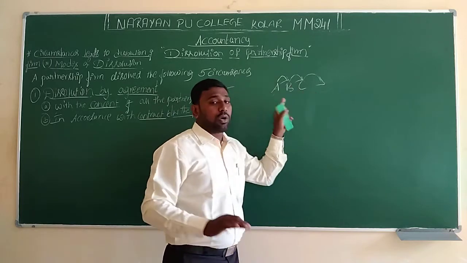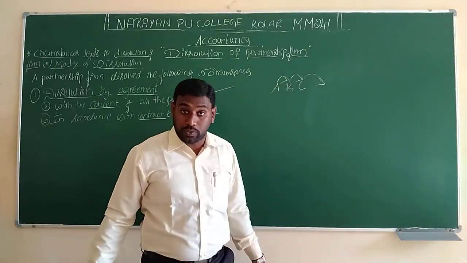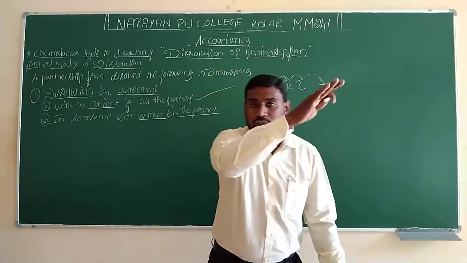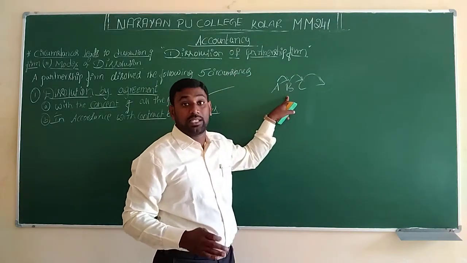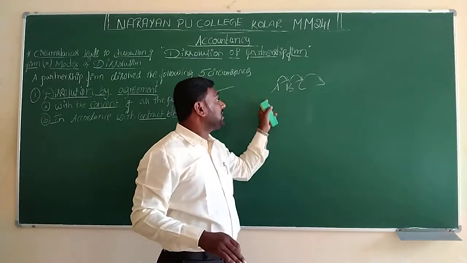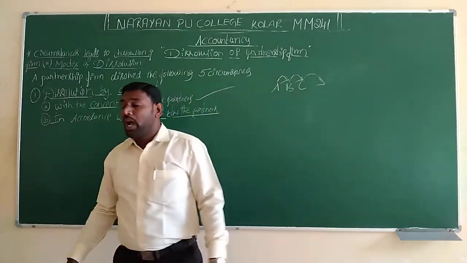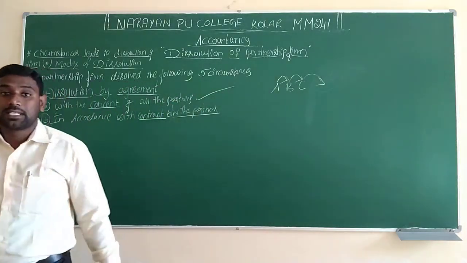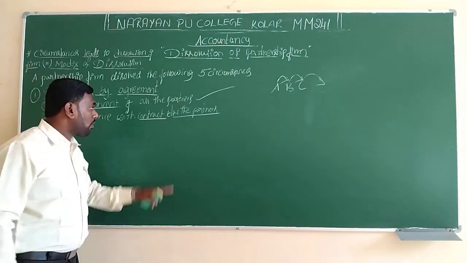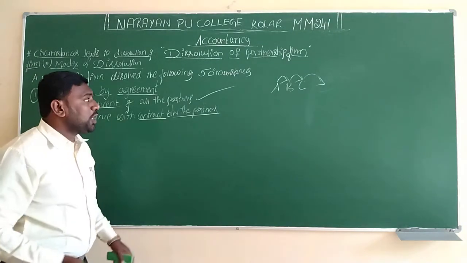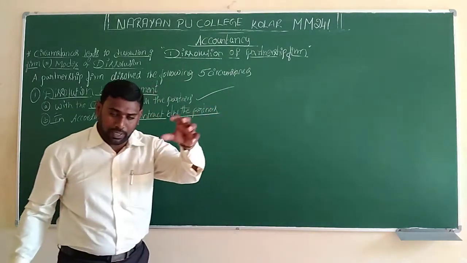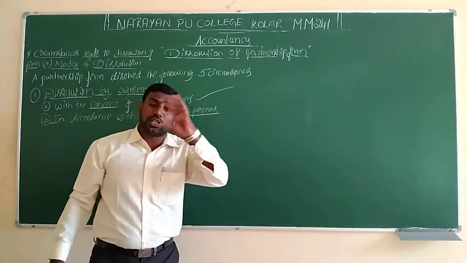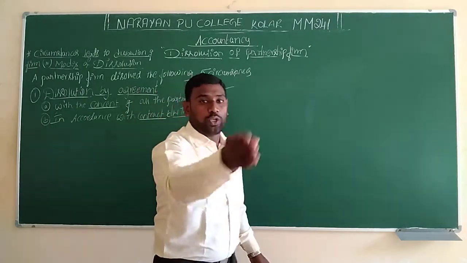And B will give the contract to C, and C will accept the contract from B. During that time, he also must do the business within the particular tenure. Once the tenure is completed, automatically the business is going to be wound up. The contract will be completed. So whenever these three persons are involved in a particular business, on completion of that project, the business is going to be closed.